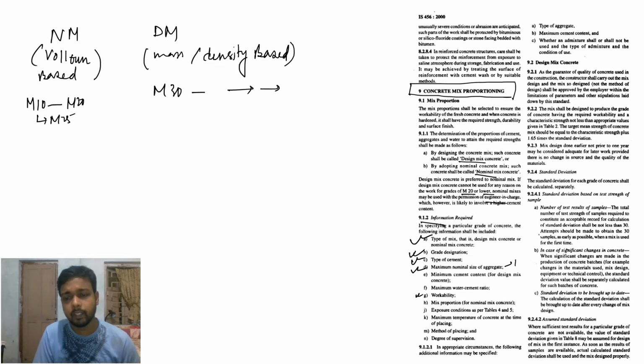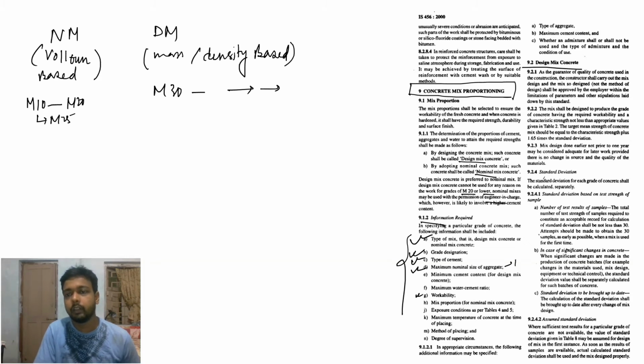Like this. Okay. Mix proportion also needs the exposure condition, that is mild, moderate, severe, very severe. Maximum temperature of concrete, method of placing, how you place, by pumping, by bucket, by bag, by conveyor, and degree of supervision. So these are all needed. You have to take a record.